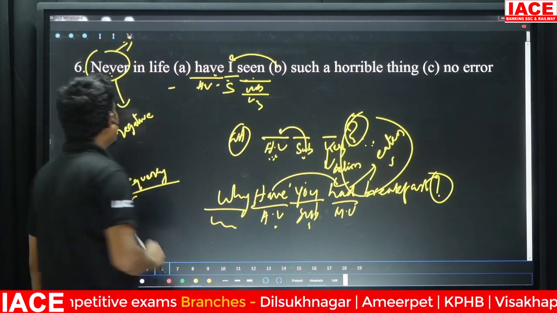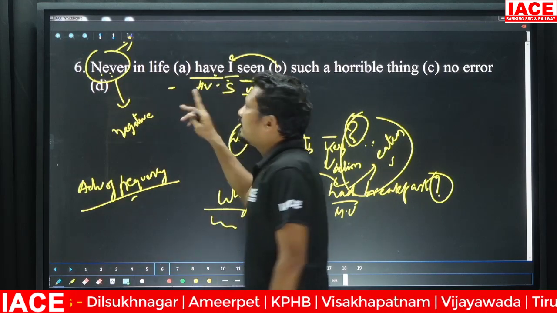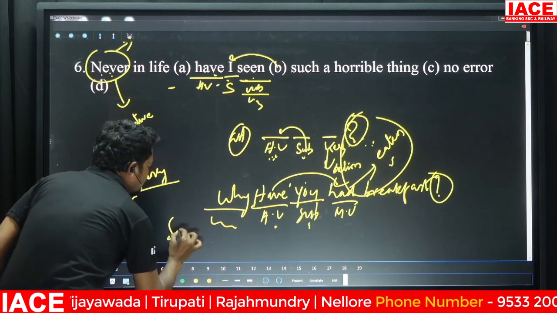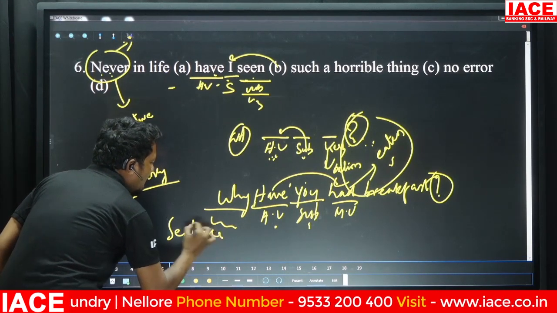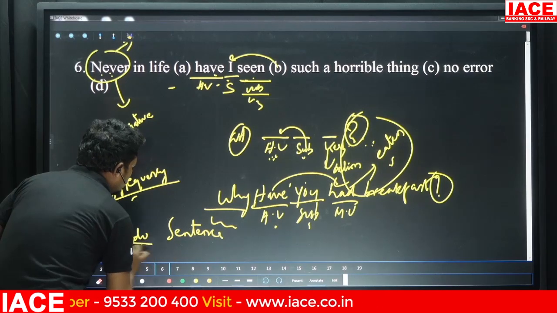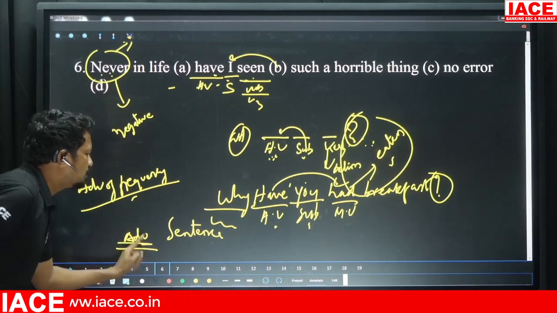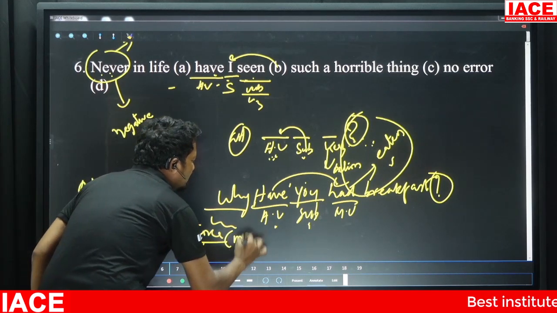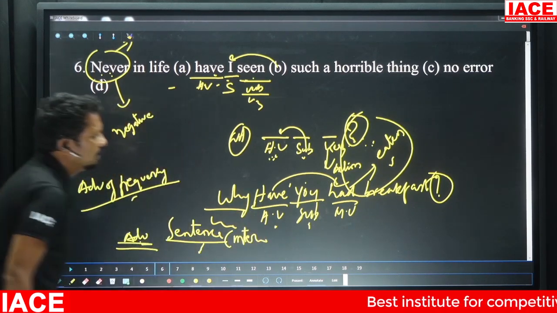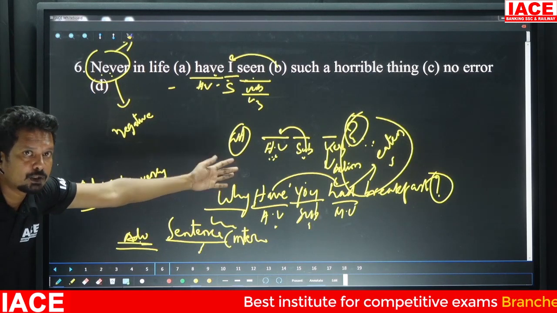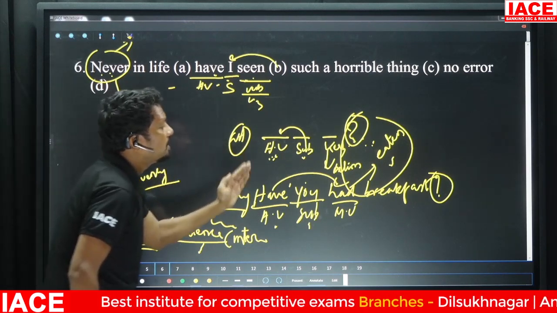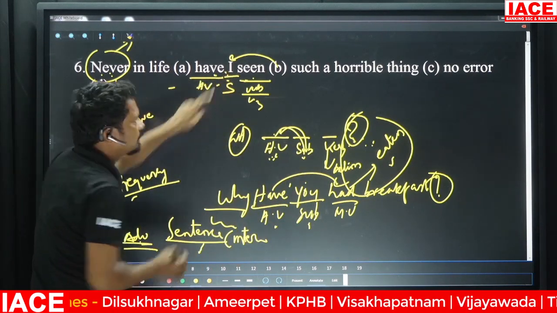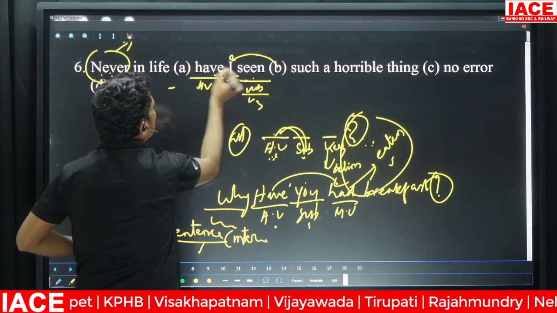Now the point to remember is, whenever you get to see adverbs at the beginning of the sentence, it should be written in interrogative format. Just now I've told you what interrogative format is: helping verbs are placed before subjects. That is what I've done here. What is my subject here? I. Have is the helping verb.